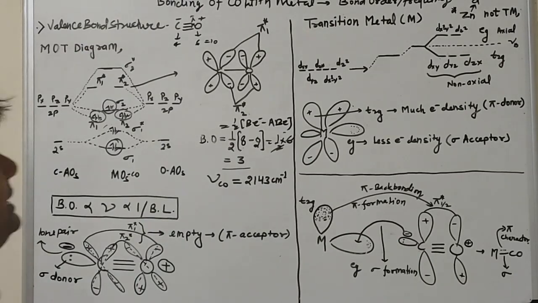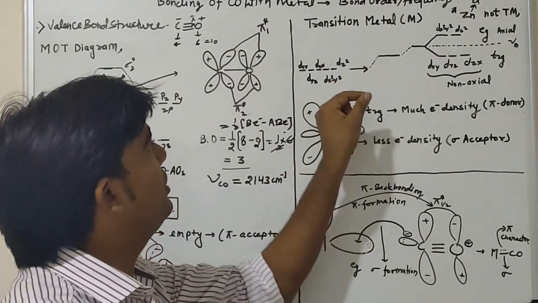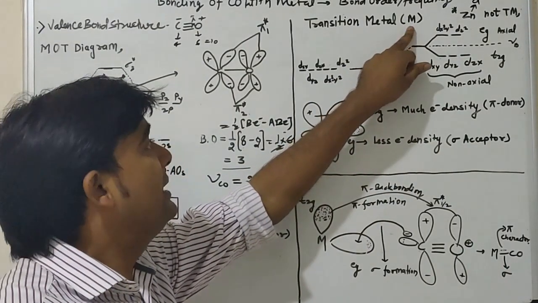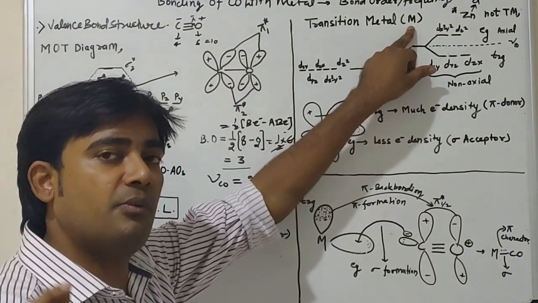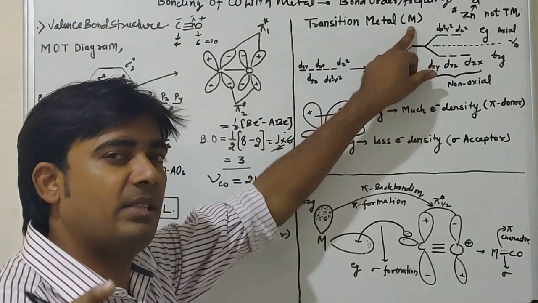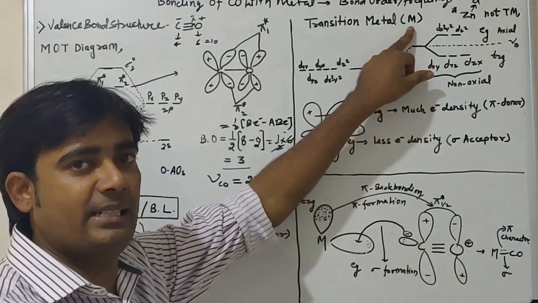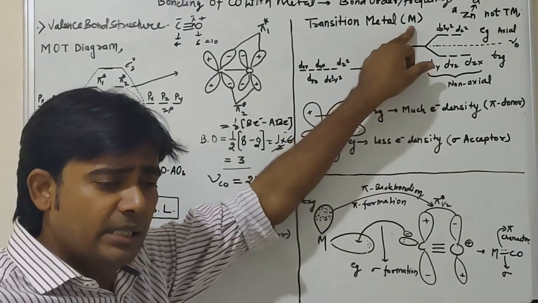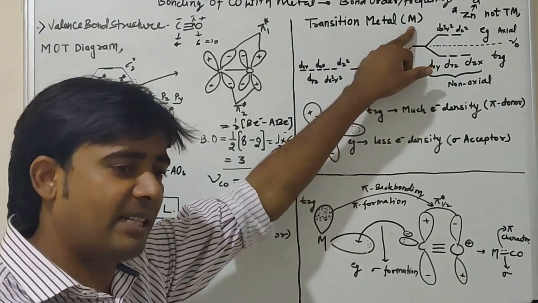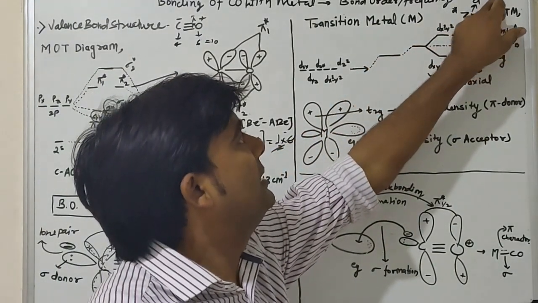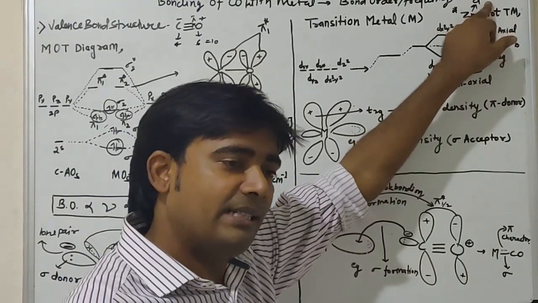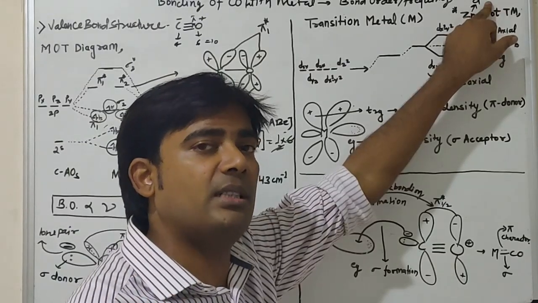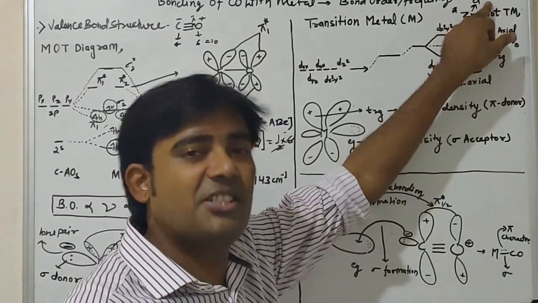Now we are going to study transition elements. If we look, transition elements have d orbitals in their valence shell, and d orbitals are always electron deficient except Zn. Zn is also not a transition element, because it has a completely filled d orbital, d10 electronic configuration. So d-d electronic transition is not possible in Zn, so Zn is not a transition element.